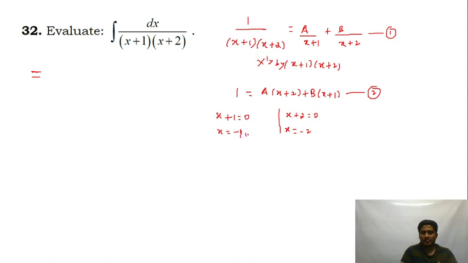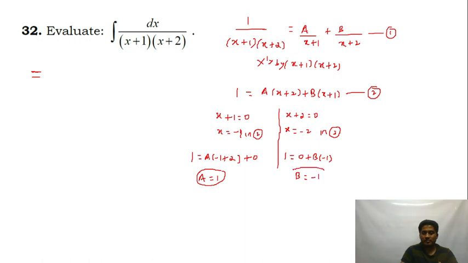We'll substitute x is equal to minus 1 in equation 2. So equation 2 becomes 1 is equal to a into minus 1 plus 2, plus 0, because minus 1 plus 1 will be 0. You will get a equal to 1. Here if I put minus 2, so this will be 0 plus b into minus 1. So b is equal to minus 1. So if I substitute back in equation 1, it becomes 1 upon x plus 1, into x plus 2.